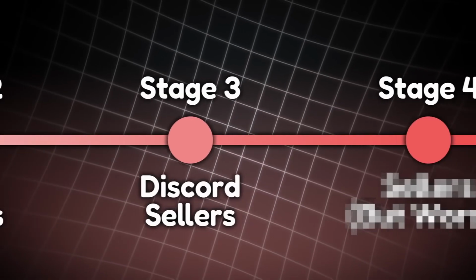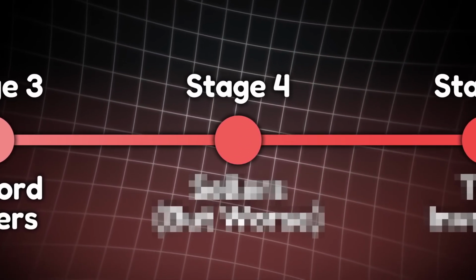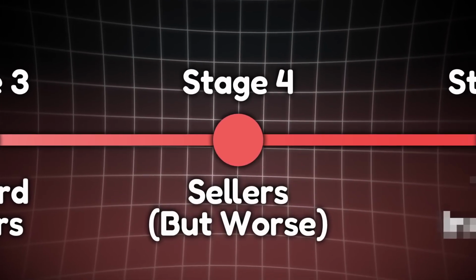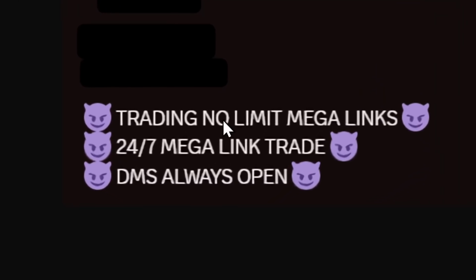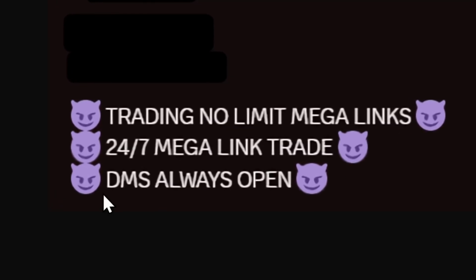But the predators have taken things a step further. Just like how you have those seller Discord accounts, predators have done the exact same thing. Well, you can see that this account here says, "hit me up." And when you click on the Discord account, their account says "trading no limit mega links, 24/7 mega link trade, DMs always open."